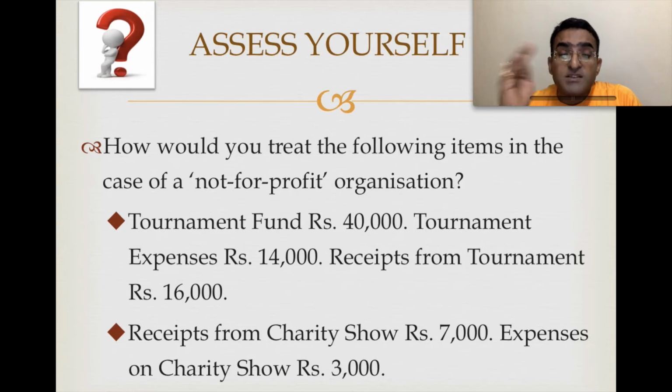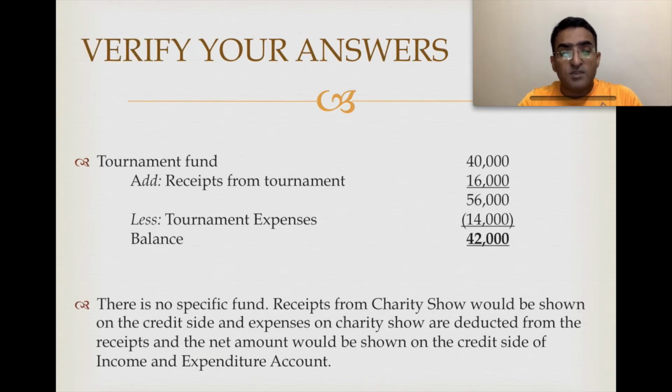If expenses are 7 and incomes are 3, then 4,000 is loss. That will go to the income expenditure account, but it will go to the debit side of the loss side. Okay. Here what is happening? You have, see this, receipts 7, expenses 3. That makes it this situation.